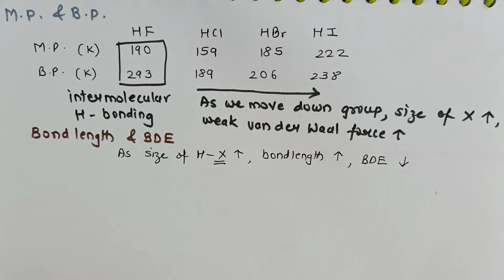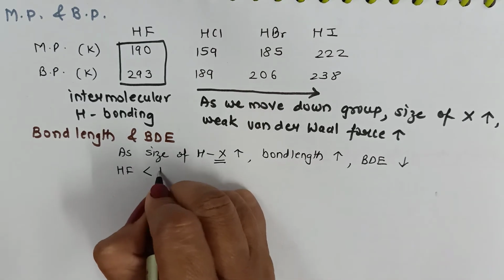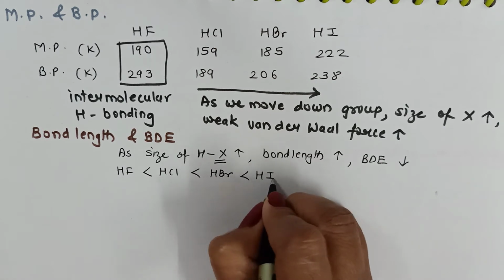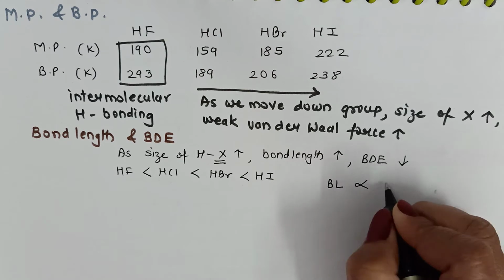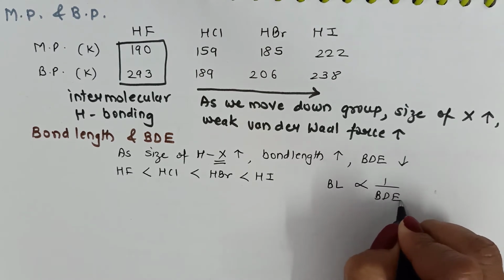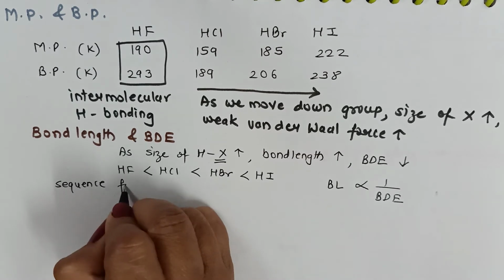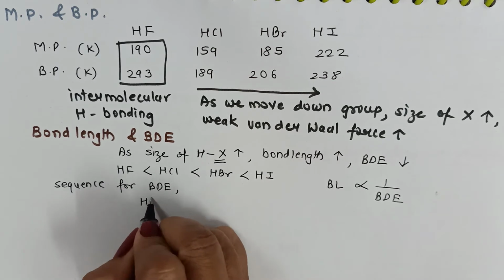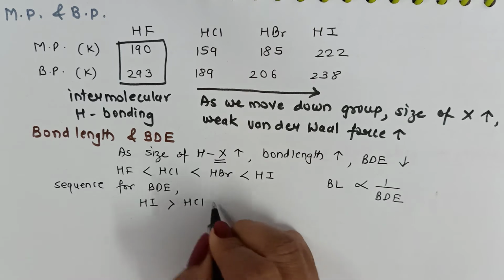Therefore, the sequence for the bond length will be hydrogen fluoride with the least bond length, then HCl, HBr, and hydrogen iodide will have the highest bond length. Bond length is inversely proportional to bond dissociation enthalpy, and therefore the sequence for bond dissociation enthalpy will be exactly reverse. Hydrogen iodide will show the least bond dissociation enthalpy.